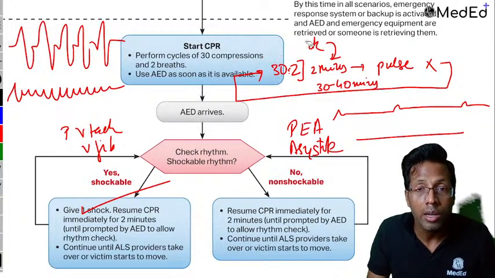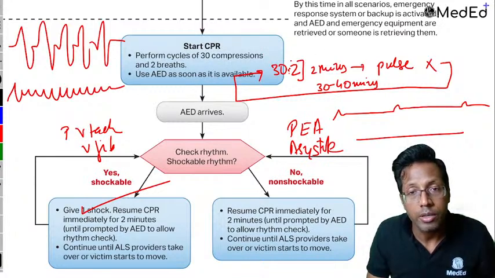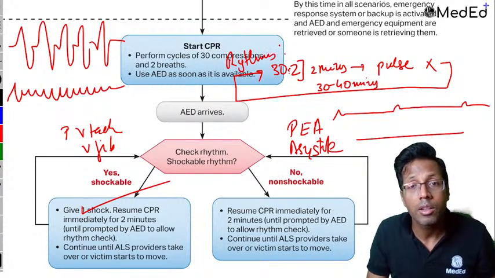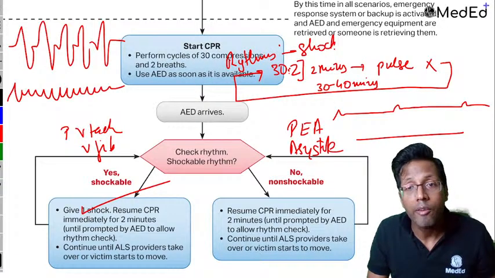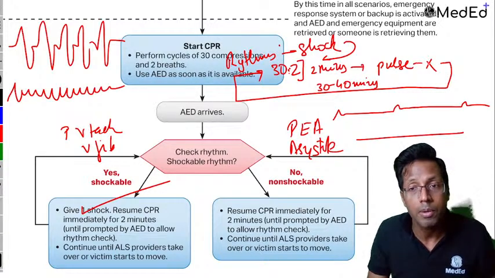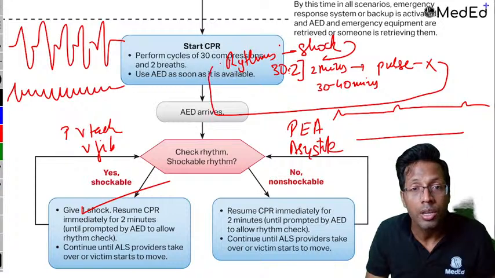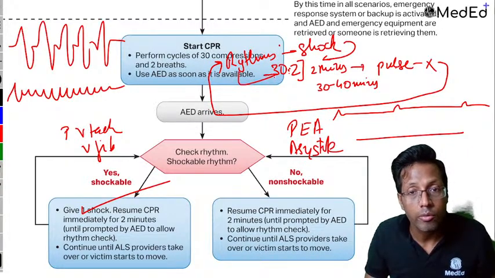So this is what we have done in the basic life support we were discussing, the 5 cycles of 30:2. Now the first thing we are doing is check for the rhythm. If the rhythm is shockable, you give a shock. After the shock, you start with 30:2 for 2 minutes, then check for pulse. If the pulse is not there, then you go for checking of the rhythm, right? If the rhythm is not shockable, then straight away you start 30:2.